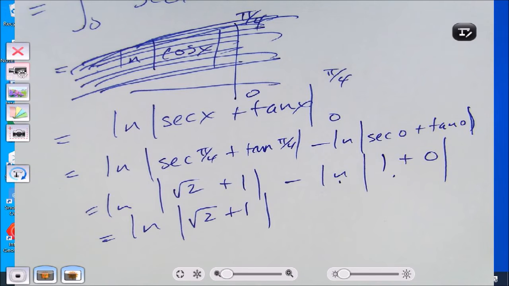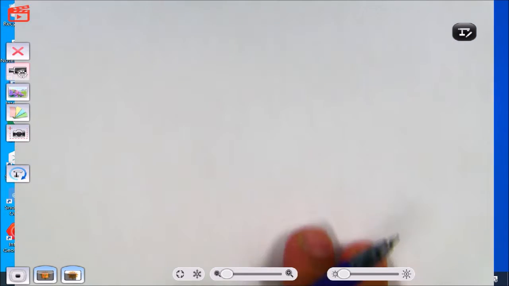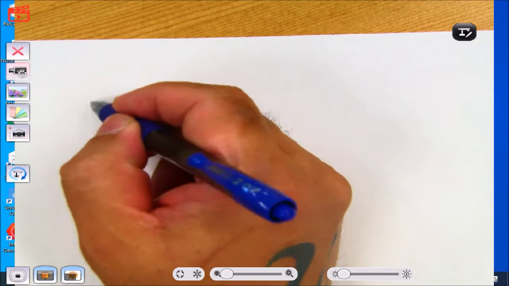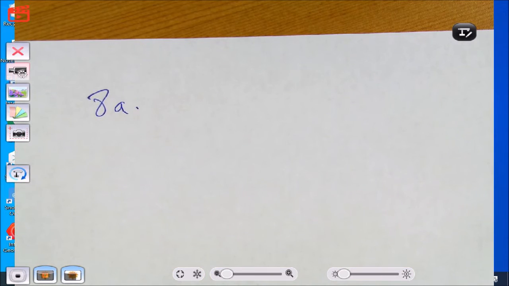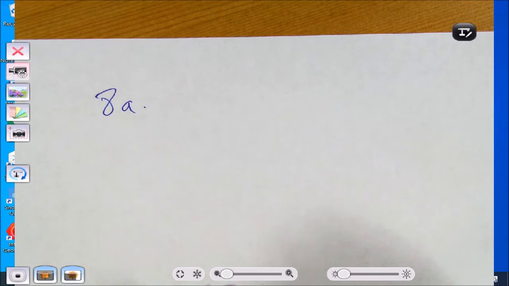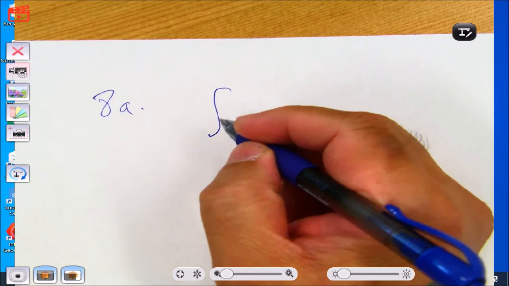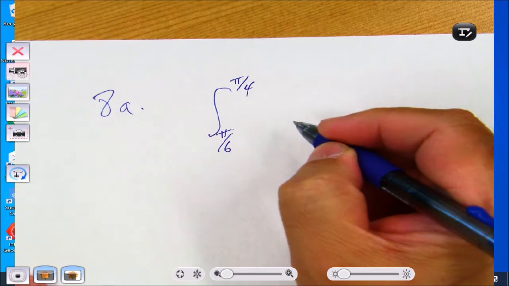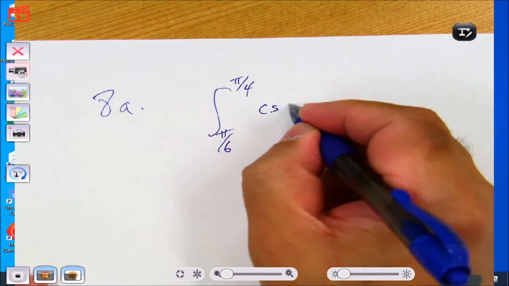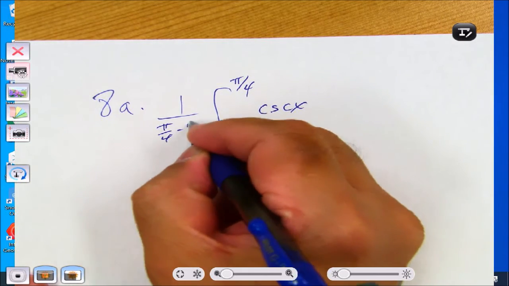8A. All right, 8A. How are we doing on time? 10:23. You got 2 minutes? Oh, okay. No, it's the exact same thing, except it's cosecant, it's average value. So you're going to do from pi over 6 to pi over 4, cosecant x, times 1 over pi over 4 minus pi over 6.